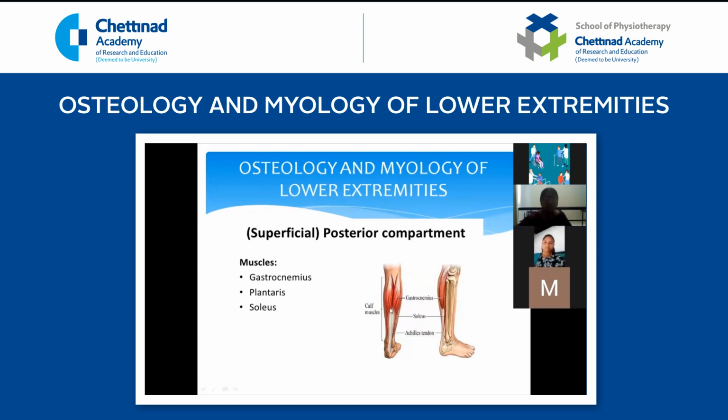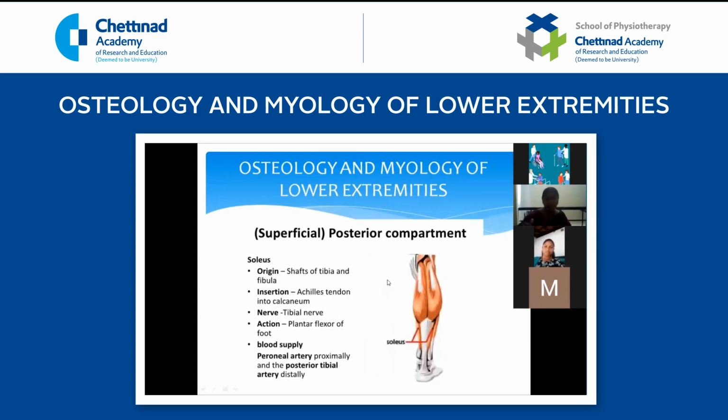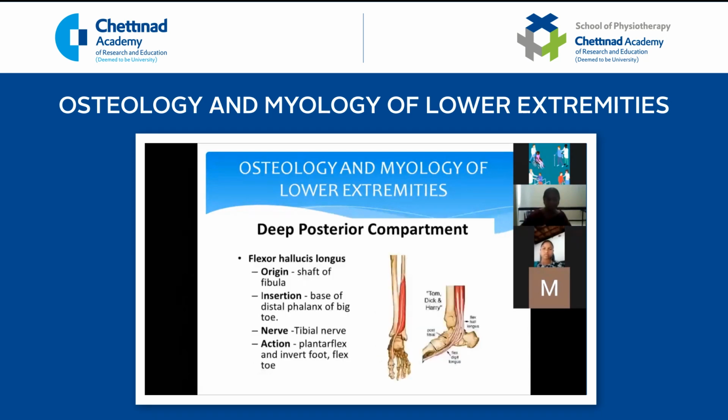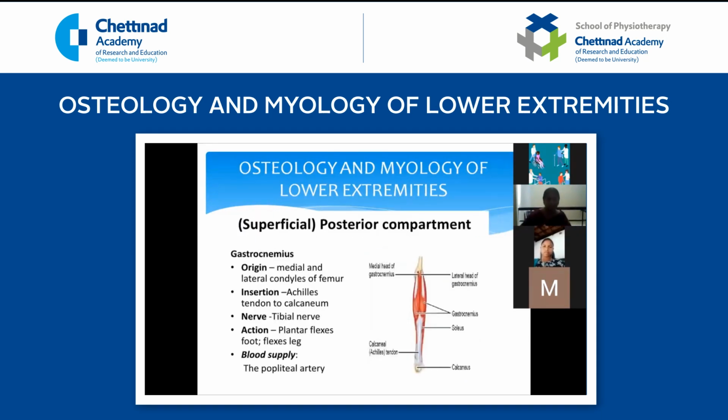So the superficial muscles are the gastrocnemius. We have two heads of the gastrocnemius, the medial head as well as the lateral head, which get their origin from the medial condyle as well as the lateral condyle. And also we have the plantaris muscle, as well as the soleus. So first we'll see about the gastrocnemius.